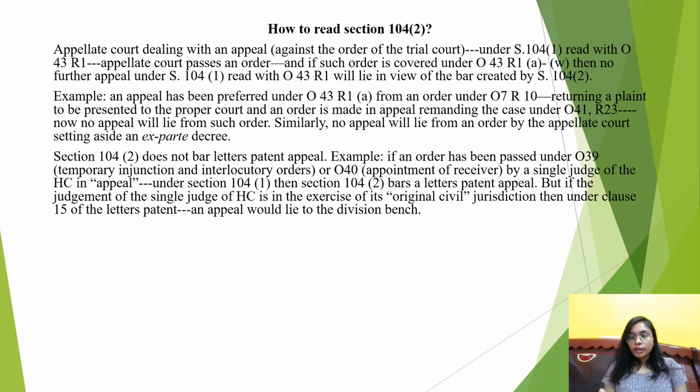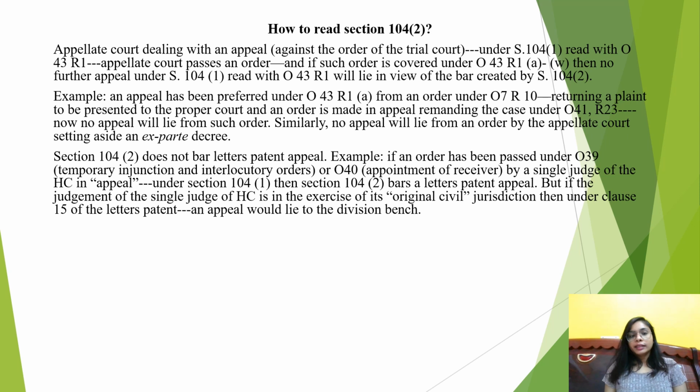Now, the party who is aggrieved by the order of the trial court goes to the appellate court and challenges such order. Upon challenging it, the appellate court passes another order. Now, against such order of the appellate court, no further appeal is going to be entertained by virtue of Section 104 clause 2.